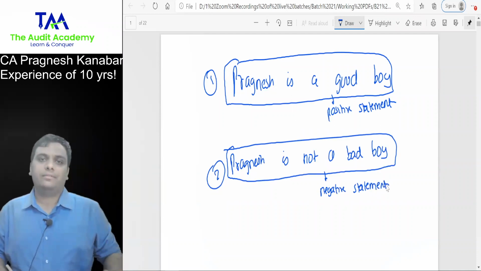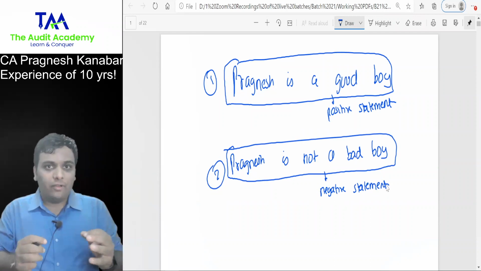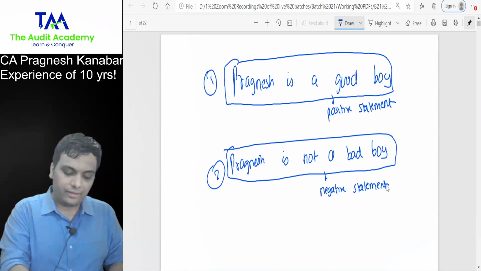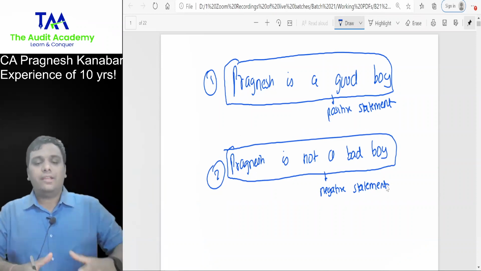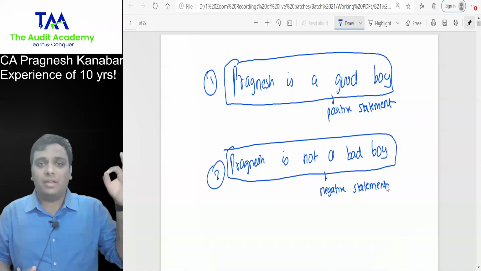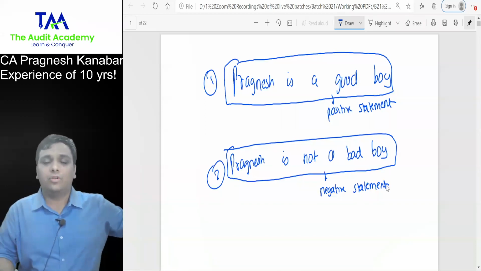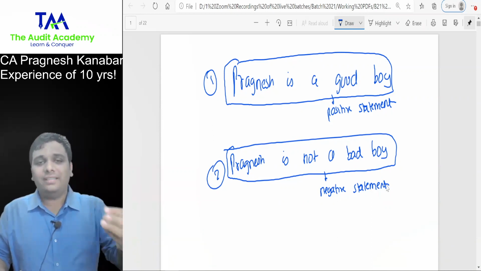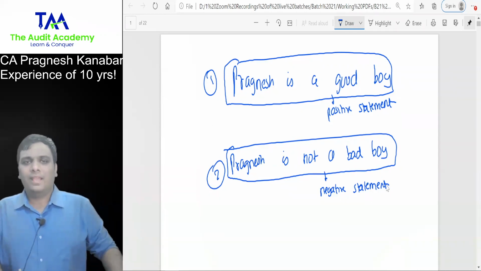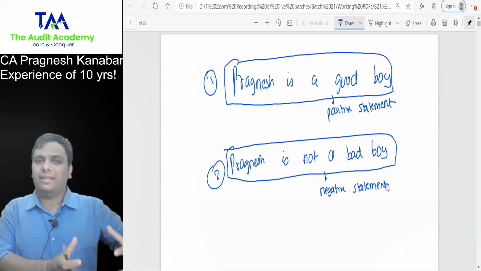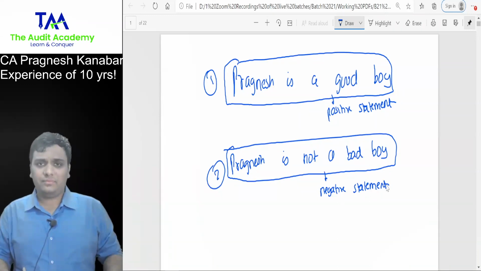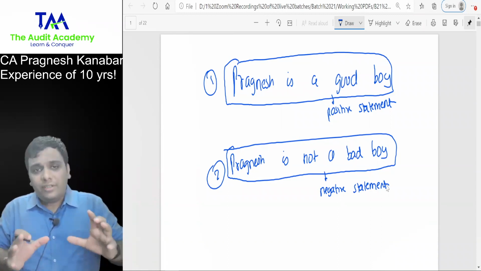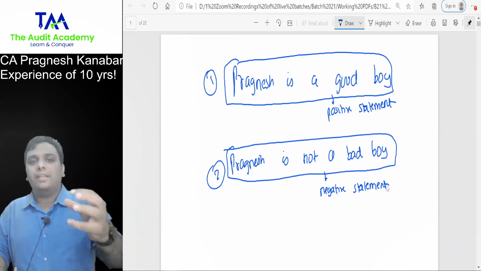Now, in audit, whenever we are giving an audit opinion, we will clearly say that to the best of our knowledge and information available with us, the financial statements show a true and fair view. A positive way of saying things. Whereas in review, we will just say that nothing has come to our knowledge, with the limited examination that we have conducted, which makes us believe that financial statements are materially misstated. So instead of saying Pragnesh is a good boy, I will just say Pragnesh is not a bad boy.